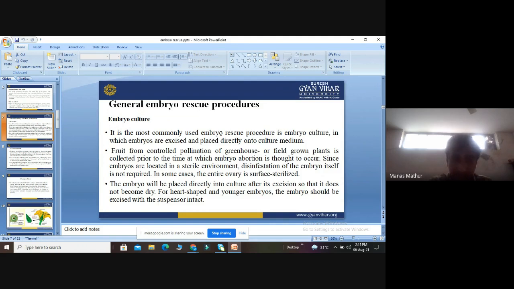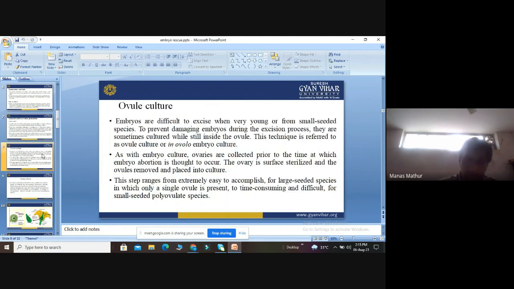But for heart-shaped and younger embryos, the embryo should be excised with the suspensor intact. I mean to say there are different stages of embryo: globular, heart, torpedo. So especially for the heart-shaped embryo, the embryo should be excised with the suspensor intact. So we have to take care of these things. These are very important. Then next we perform the ovule culture.